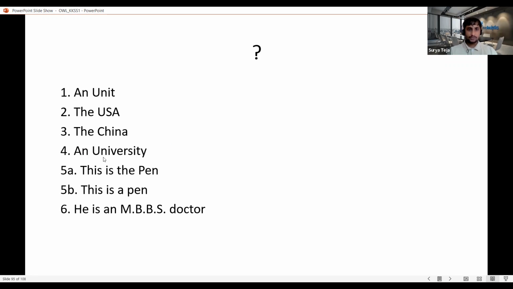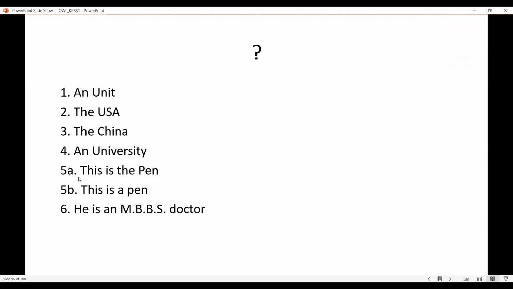So we'll see the fourth one, an university. Can anyone say if this is right or wrong? So basically it is a university, not an university. The reason is, even though there is a vowel here, if you observe the sound, it is not saying uh-niversity, it is saying yoo-niversity, which means the sound is a consonant sound. The you has consonant properties, not vowel properties. So that is the reason we use a university, not an university, even though it has a vowel, because the sound with which it begins is a consonant sound.